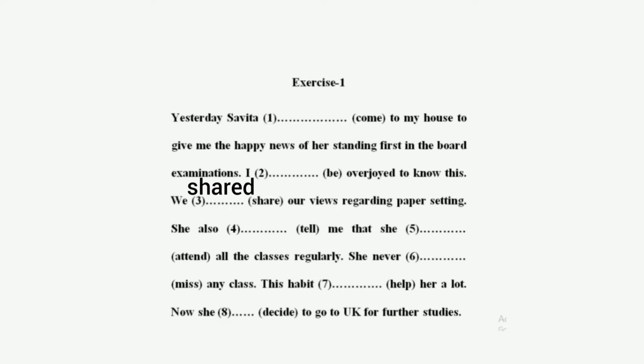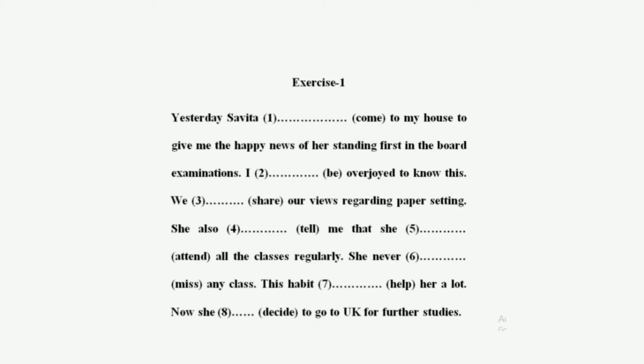Now, come to the next sentence. She also dash, tell in the bracket, me that she dash, attend in the bracket, all the classes regularly. Here we have two past events. One is what Savita had done and the other action was she told.